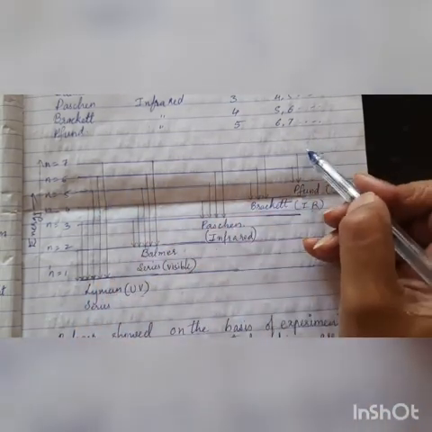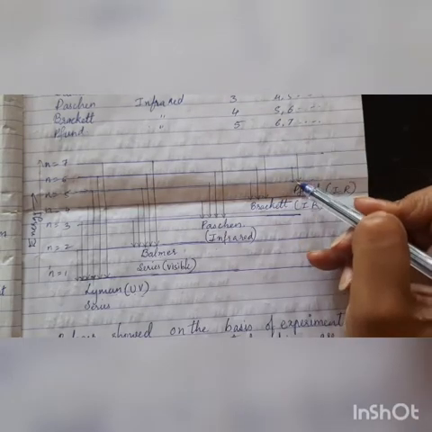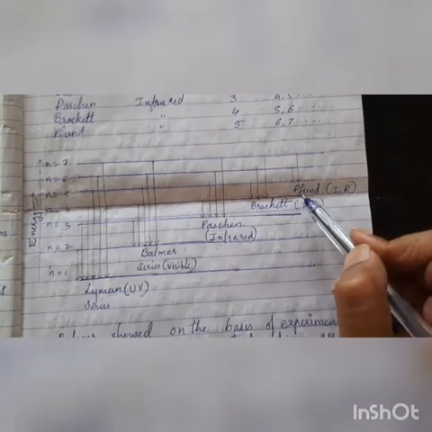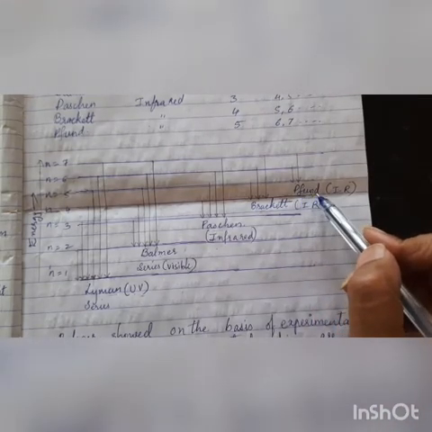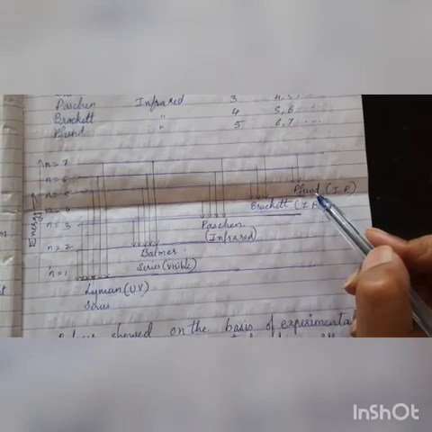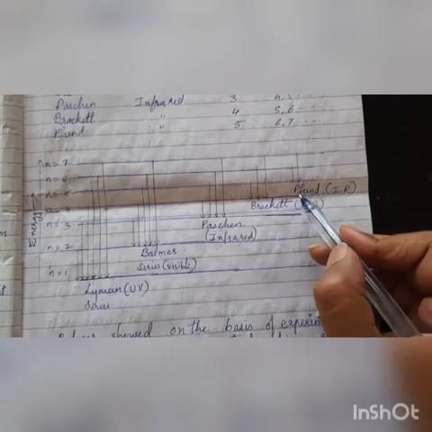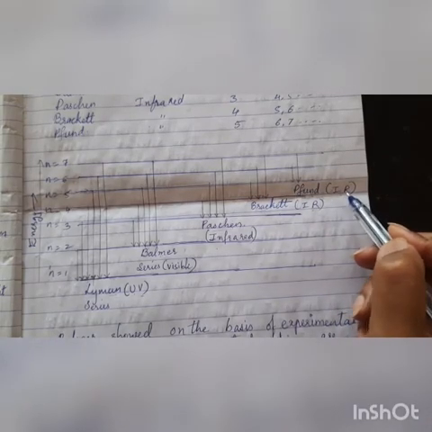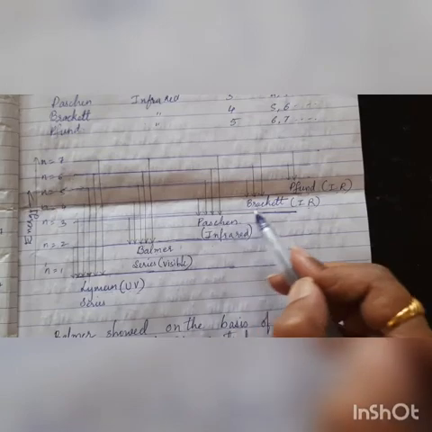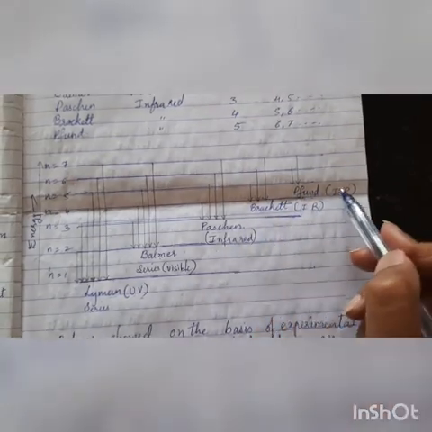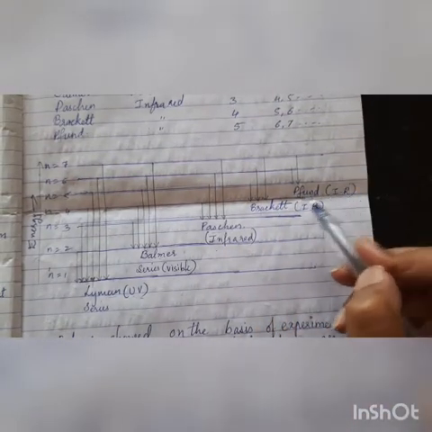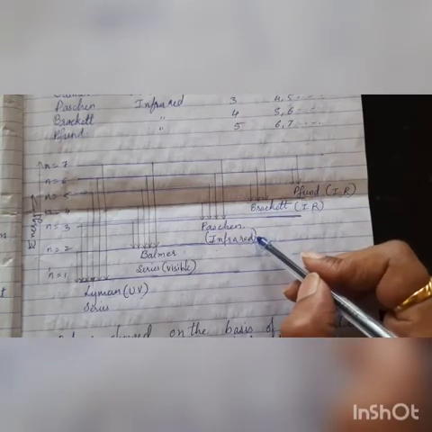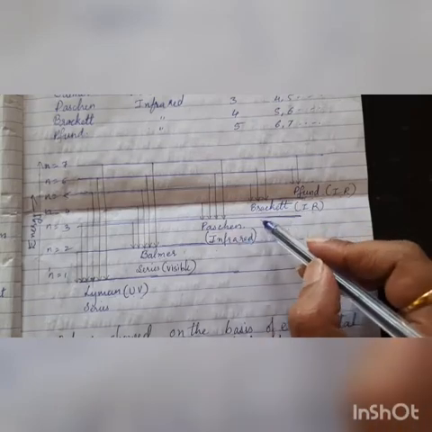Similarly, if the electron jumps to n is equal to 5, we call it the Pfund series. It is spelled P-F-U-N-D, but we call it Pfund. This is also observed in the infrared region. So Paschen, Brackett and Pfund series are all seen in the infrared region, which is not visible to our naked eyes, but we require an instrument called a spectrometer to detect this radiation.